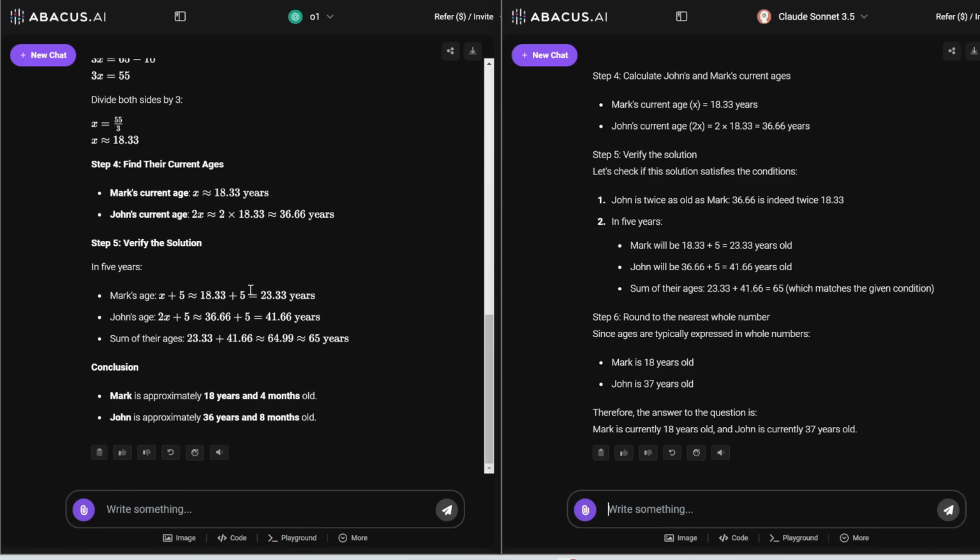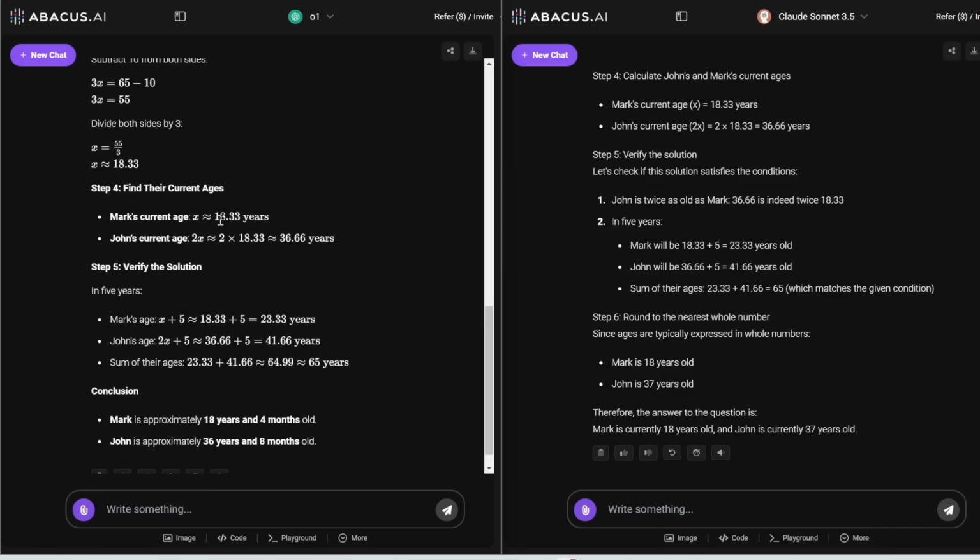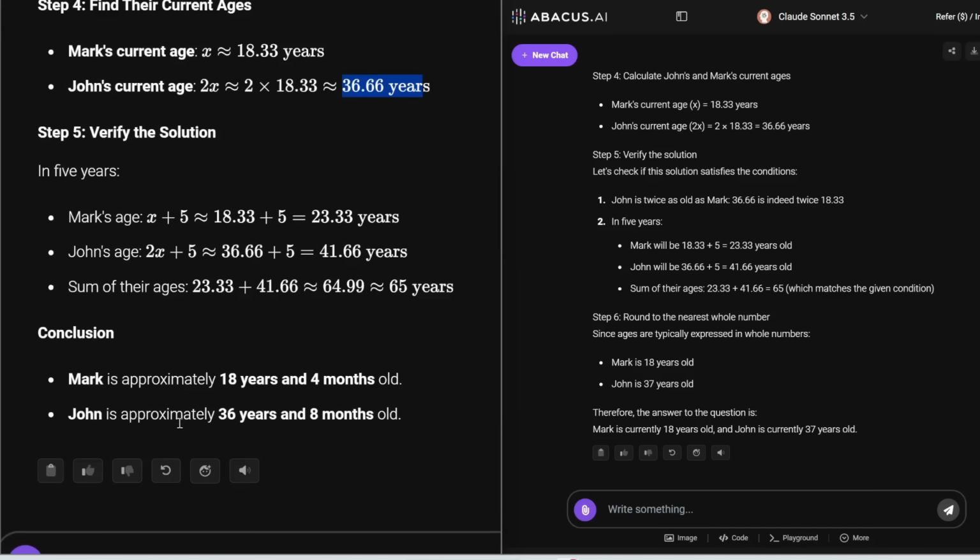So here's O1's response. Mark's current age is indeed 18.33. John's current age is 36.66. And in fact, in the conclusion, it even gave me this in terms of years and months.